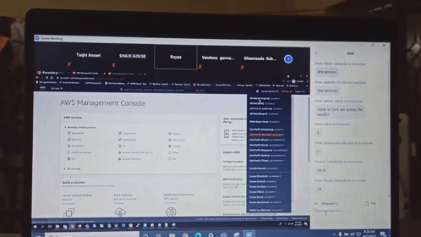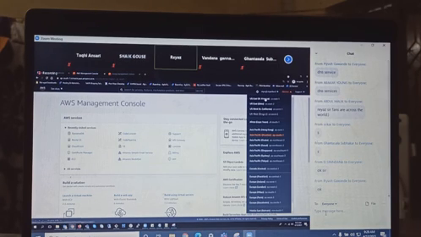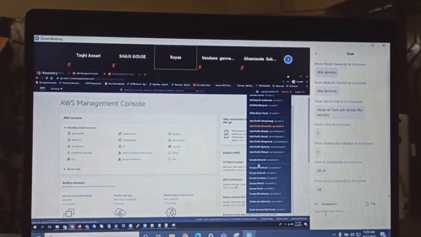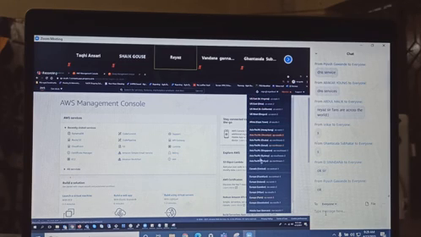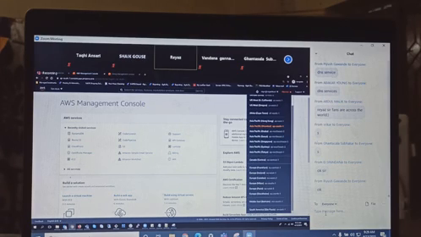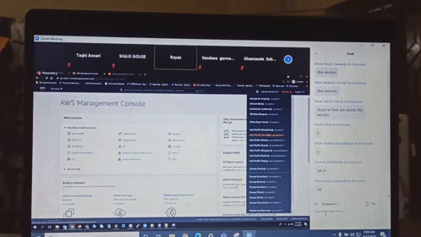Because if you keep going here and there, let's say you have launched an EC2 instance in North Virginia, and then sometimes in Cape Town, sometimes in Canada, sometimes in Tokyo. If you maintain only one region, it will be easy to handle the billing. Sometimes you launch a machine and do not terminate it, and you get charged. Sometimes you don't know in which region your EC2 instances are running, and you need to go and check each one. The look and feel, the services, everything are the same throughout the regions.